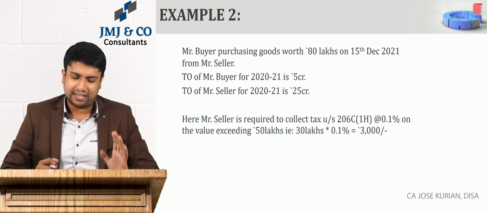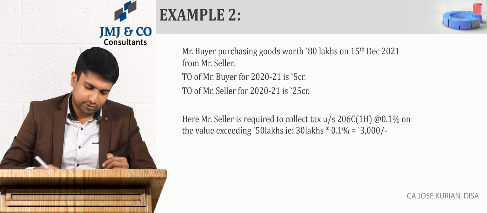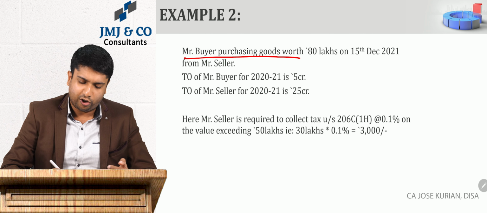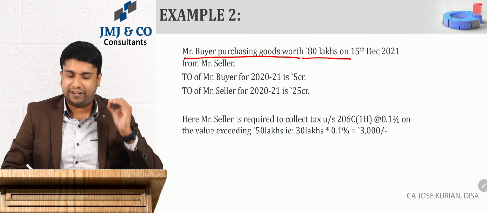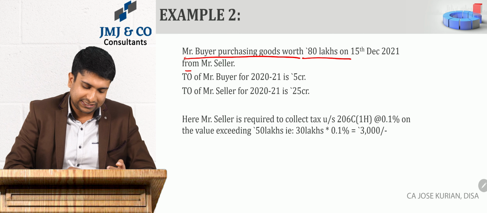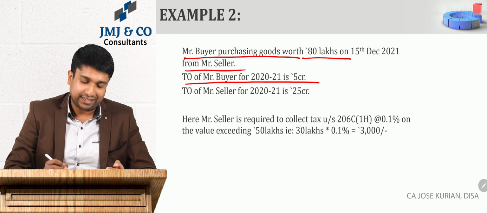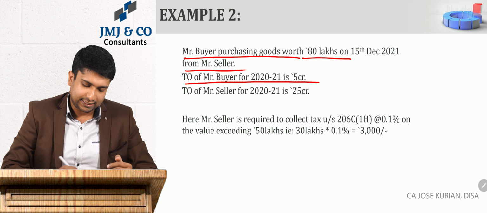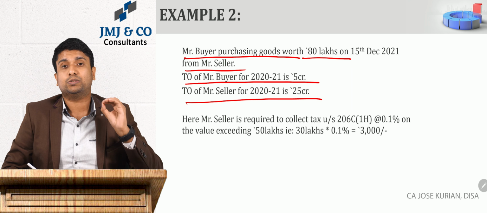Alright, so let's understand one more example. Example 2. Mr. Buyer is purchasing goods worth 80 lakhs on 15th December 2021 from Mr. Seller. The turnover of Mr. Buyer in this example is only 5 crore and the turnover of Mr. Seller in this example is 25 crore.